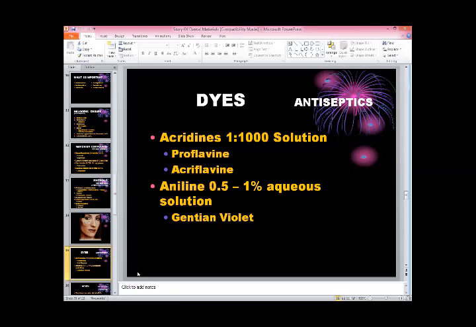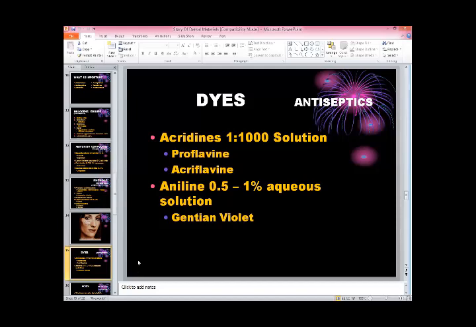Because they have the antiseptic quality, we can use them on the skin and mark the different areas, especially when we are operating on the TMJ and we have to mark the areas of the head of the TMJ on the outer surface. We are using these dyes, and they leave permanent staining.